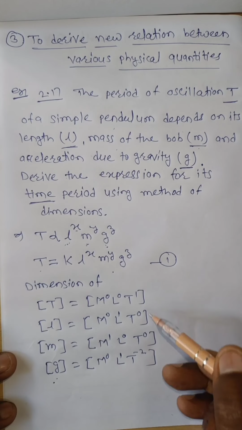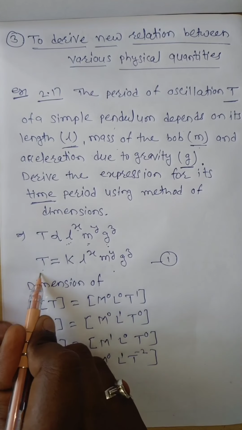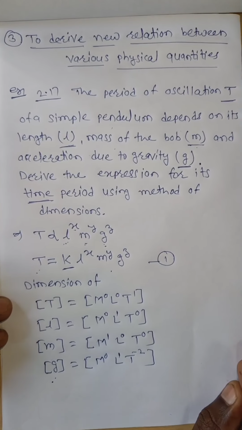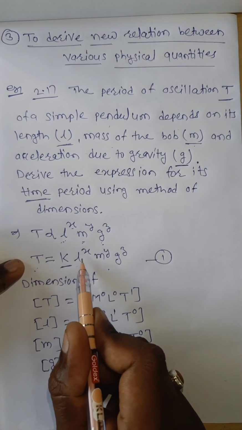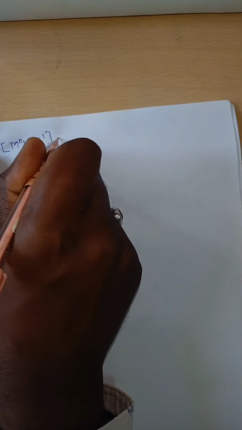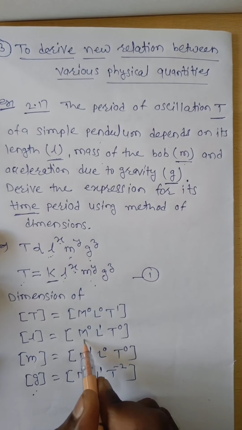Now we have to put all those values in equation 1. Then we get that the left hand side dimension is equal to the right hand side dimension. Here K is a constant, therefore it is a dimensionless quantity. Therefore T is equal to L to the power of X, M to the power of Y, g to the power of Z. So T having dimension M0, L0, T to the power of 1 is equal to L to the power of X. What is the dimension of L? M0, L1, T to the power of 0.